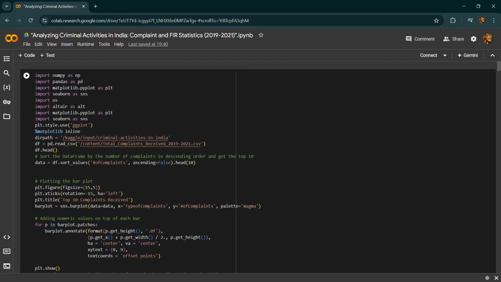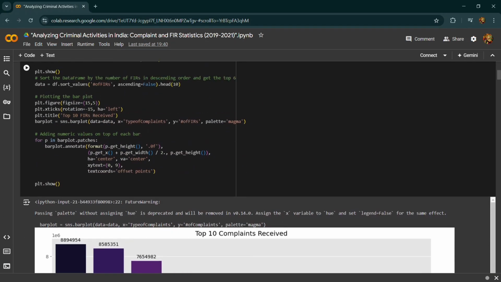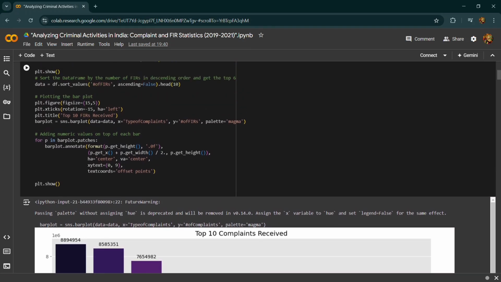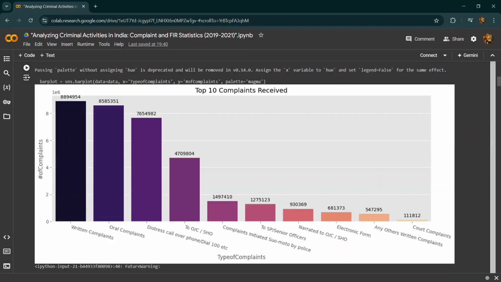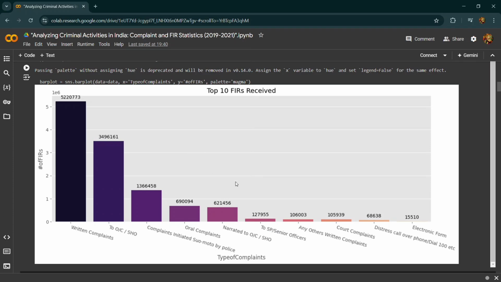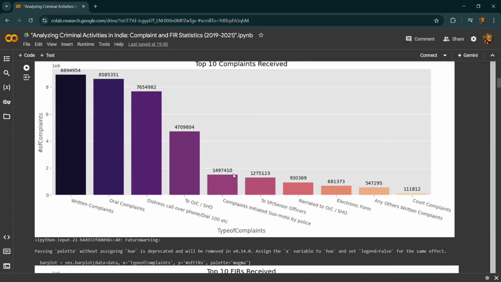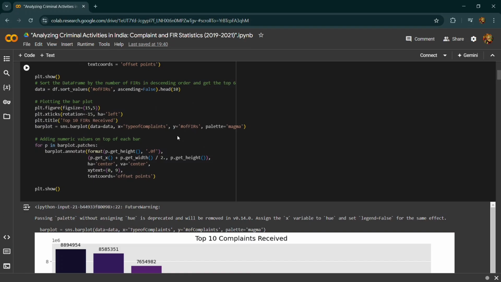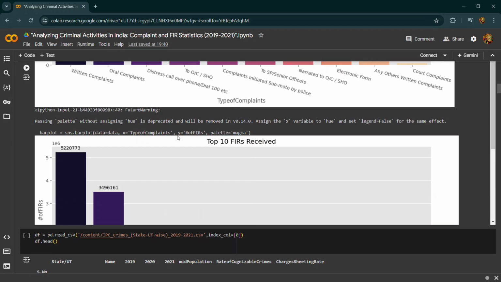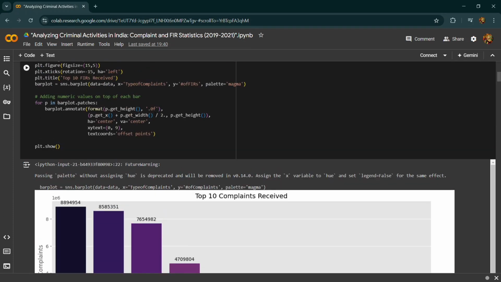Then we iterate through each bar in the bar plot and format the height of each bar as a string without decimals. Then we add an annotation to the plot, positioned at the center of the top of each bar, with horizontal alignment and vertical alignment of the annotation. Then we offset the annotation by 9 points above the top of the bar, and specify that the offset is in points. Then we show the plot, as you can see here.